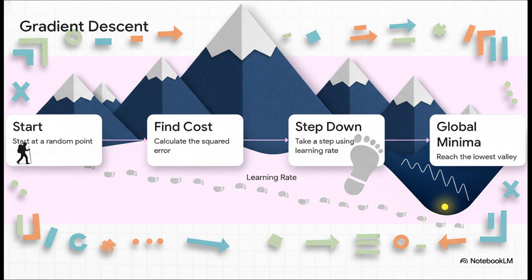Now, if the learning rate is way too big, the hiker might completely jump over the valley and land on the opposite mountain. But if it's too small, it's going to take them forever to get to the bottom. With just the right step size, though, they continuously update their position until the ground levels out completely. They've reached the global minima, which means they've found the exact parameters for the ultimate best fit line.